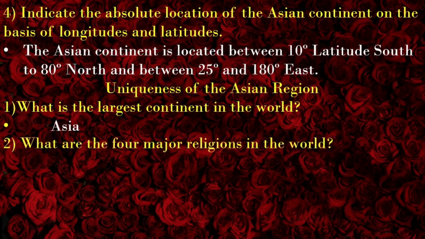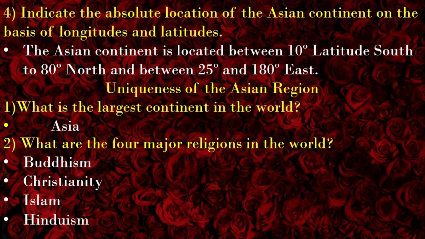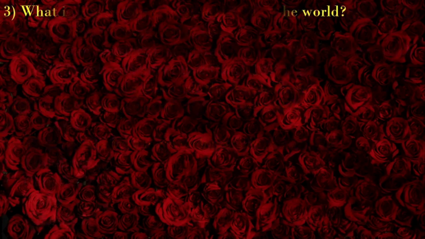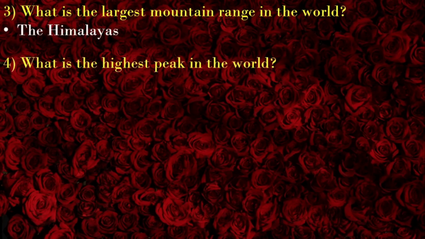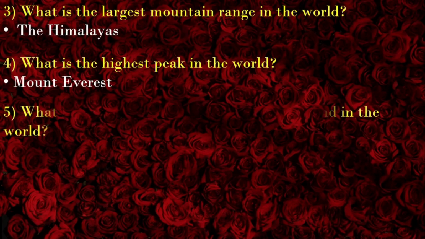Question number 2, what are the 4 major religions in the world? We already know. What are they? Buddhism, Christianity, Islam, and Hinduism. Next question, what is the largest mountain range in the world? The largest mountain range in the world is the Himalayas. It is located in the Asian continent. Question number 4. What is the highest peak in the world? It is Mount Everest. It is also located in the Himalayas in Asia.